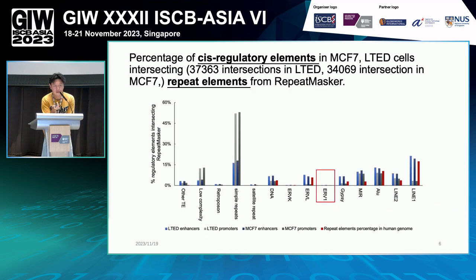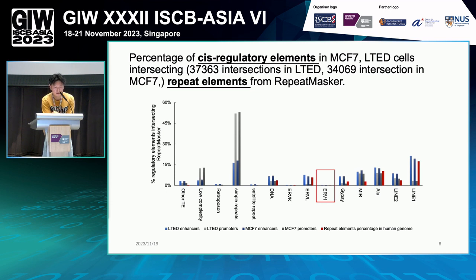Okay, so we have the very first look at our data. First we look at the percentage of cis-regulatory elements in MCF7 and LTAT cells, and how the regulatory elements intersect with the repeat elements. You can see in LTAT, the enhancers were annotated with the blue bars, and the promoters were annotated with the green bars. And the repeat elements' average percentage in the human genome was annotated with the red bars.